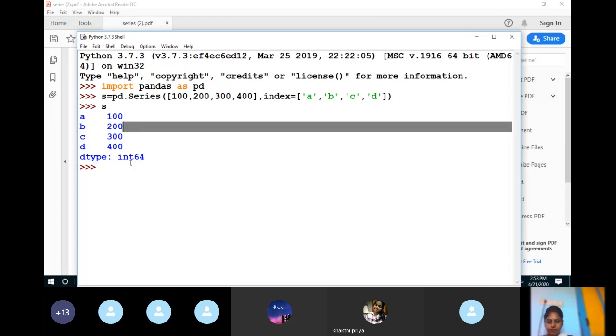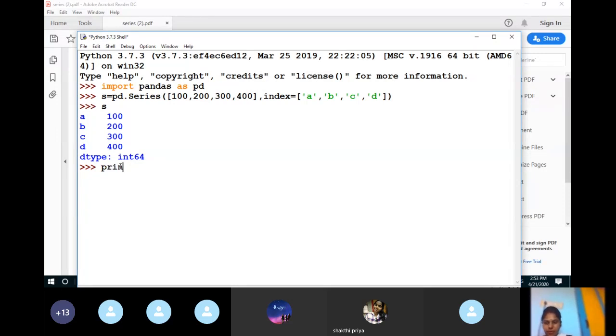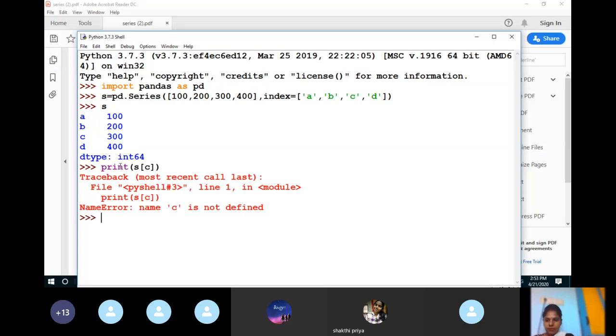Okay. Now I am going to print s of C. Oh, sorry. Understand this? Because it is a string type key, I have to mention the quotes. So now for accessing 300, we have used s of index like this.